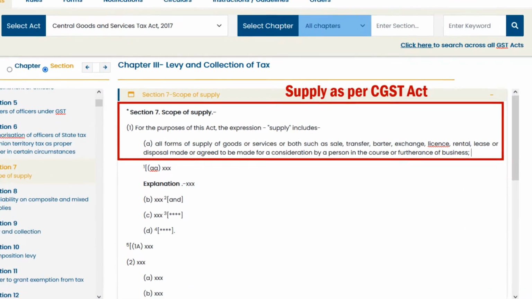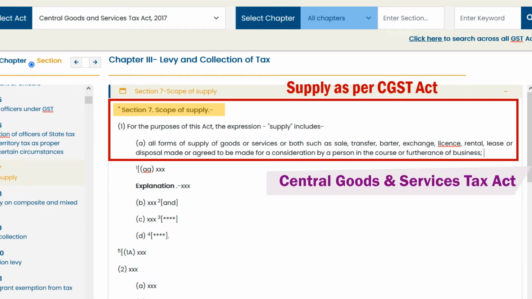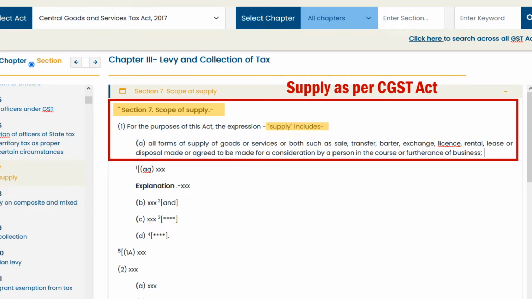But before we start analyzing the contents of this circular, we need to understand the meaning of certain words, starting with the word supply. The meaning of the word supply is given in section 7 of CGST Act, that is Central Goods and Services Tax Act. Key things to note here are: supply includes all forms of supply of goods or services or both for a consideration. Let us quickly understand the meaning of the word consideration.